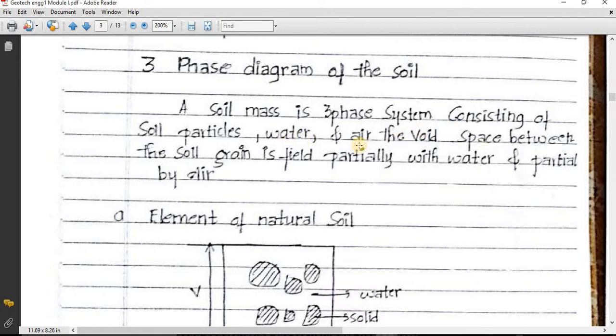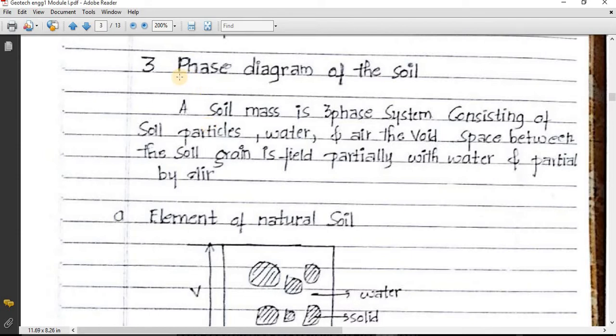So in those voids, the water and air will be present. Generally you can see these three components are combined together in the soil. For explanation purposes, or for technical study purposes, we will take these three particles separately and study the phase system. Generally you can see there are three particles which are present in the soil.